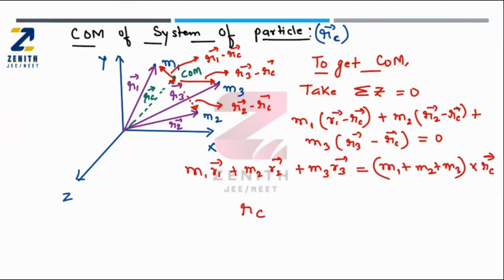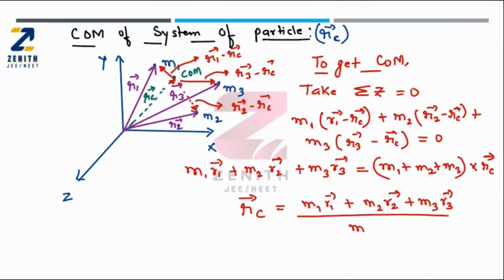So from here you will get the RC vector, which is nothing but the center of mass of the system of particles, equal to M1 R1 vector plus M2 R2 vector plus M3 R3 vector, divided by M1 plus M2 plus M3.